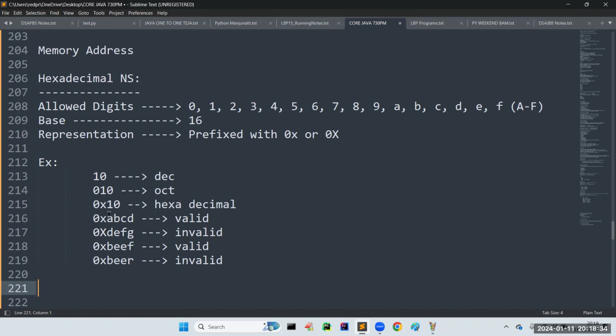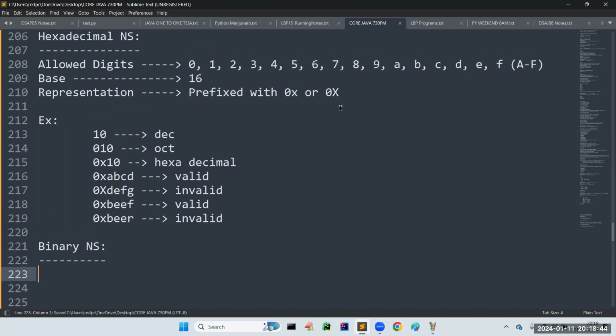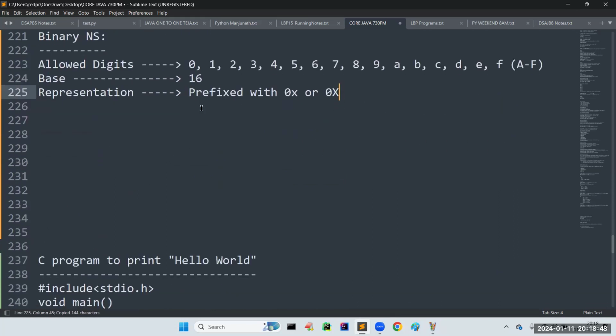Now, binary number system. Last number system, what we have? Binary number system. What are the allowed digits? Only 0 and 1. Internally, the system-understandable format, machine language, is nothing but 0 and 1.